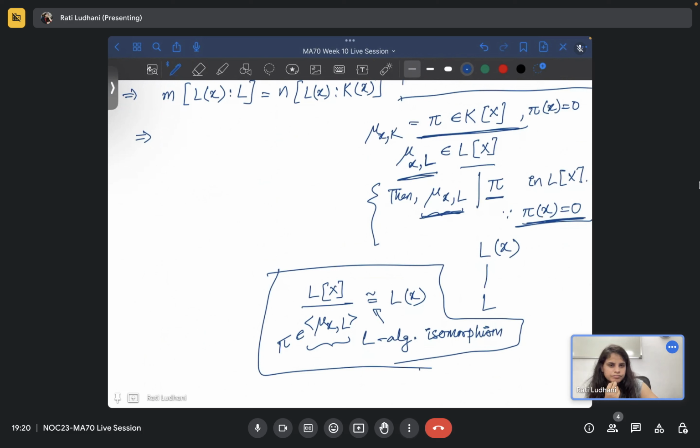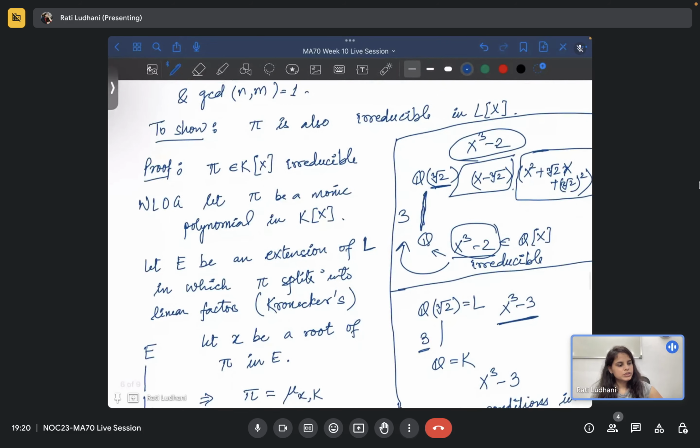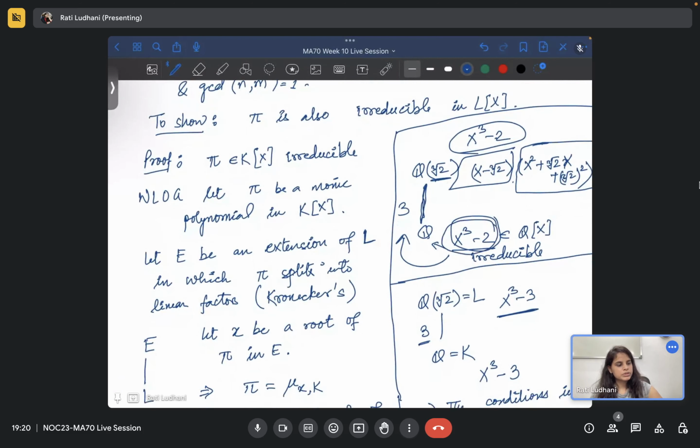Okay. So we are taking a monic irreducible polynomial in Lx, right? For example, you have just seen that if you start with x cube minus 2 in Q, then in some extension it could split.